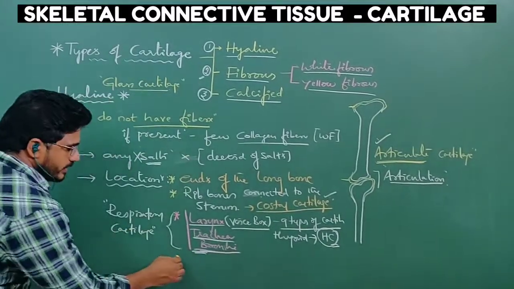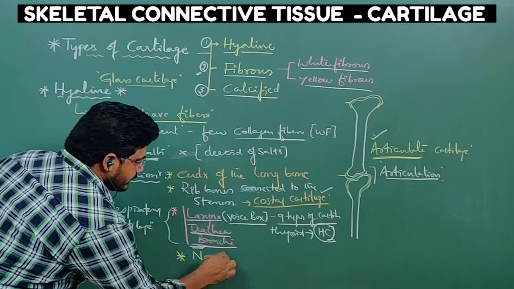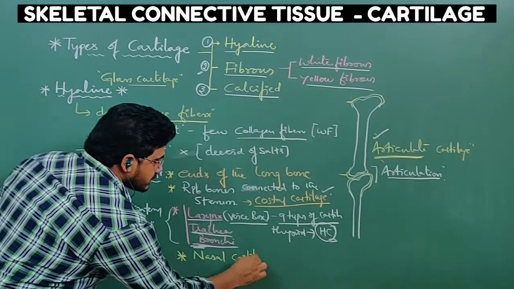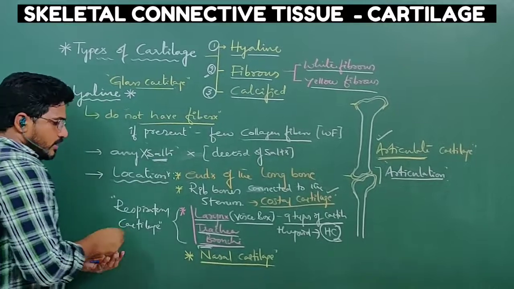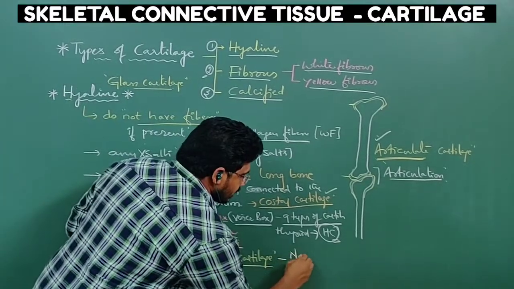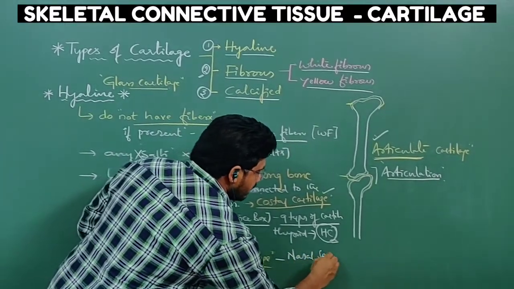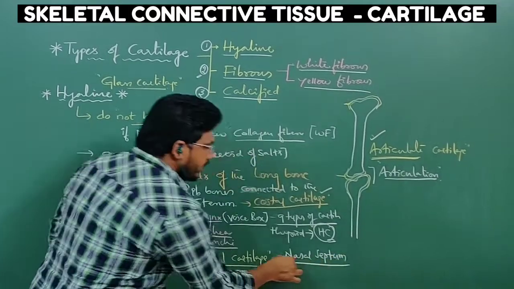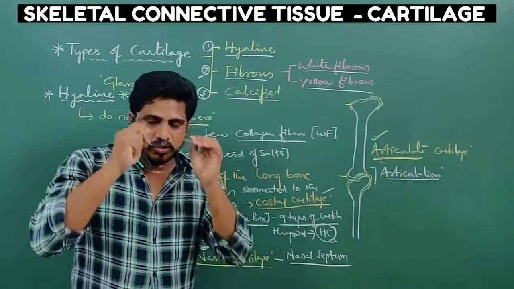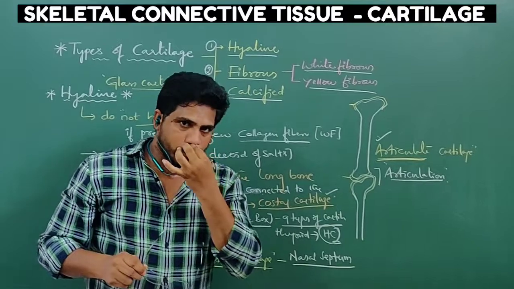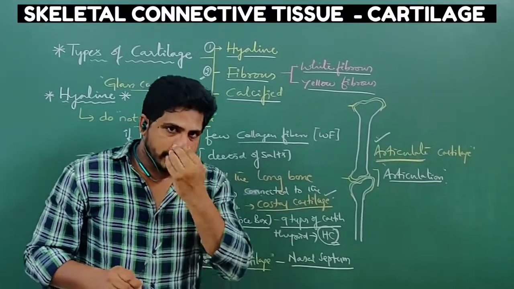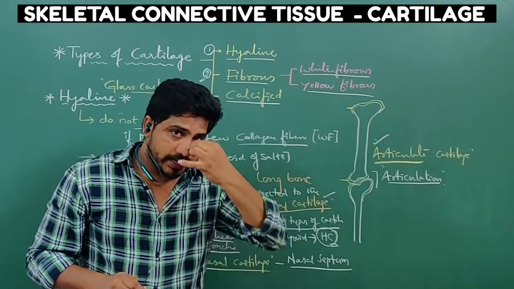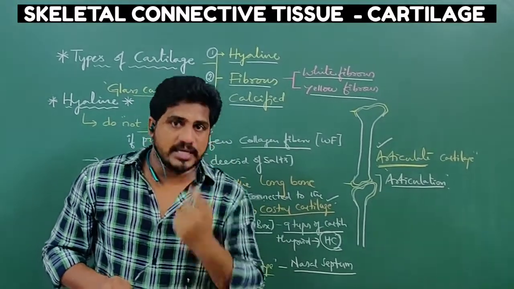Now the last one is nasal cartilage. Nasal means what? Nose. Here, the nasal septum is also made up of hyaline cartilage. If you think this is the part of the nose, these two are external nares or nostrils, and here is the tip of the nose, and this septum is called the nasal septum.